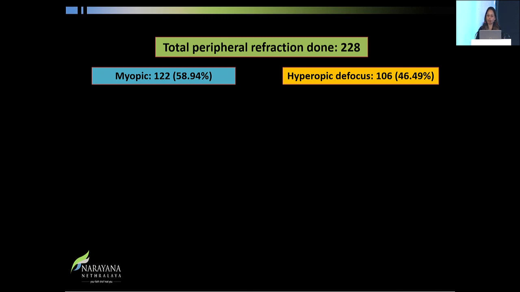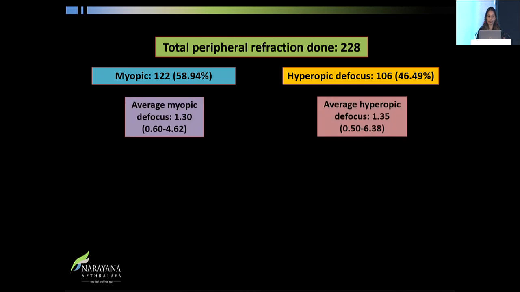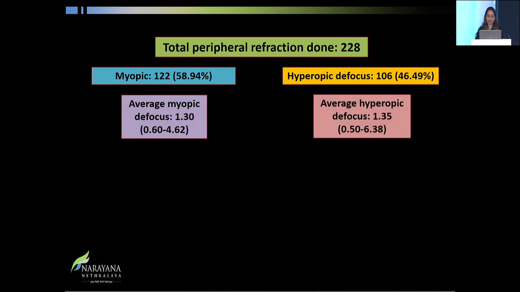We had a total of 228 cases, of which 122 had myopic defocus and the other 106 had hyperopic defocus. And then we decided to alter the treatment. As I said, the average difference was about 1.3, and you can notice that we had myopic defocus as high as 4.6 in one. So it can be significantly high, not marginal. And hyperopic defocus was as high as 7.